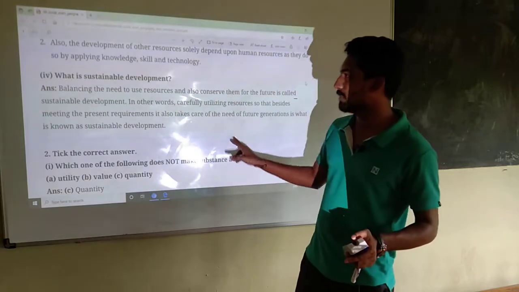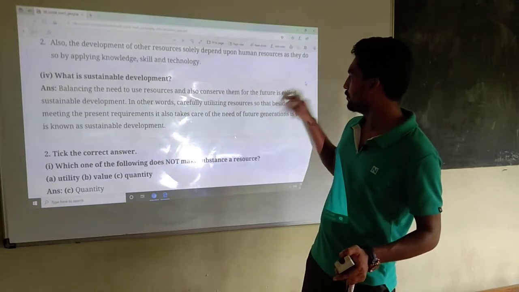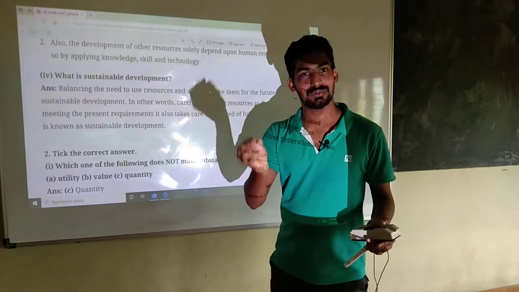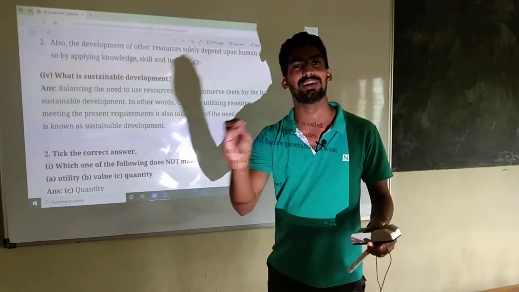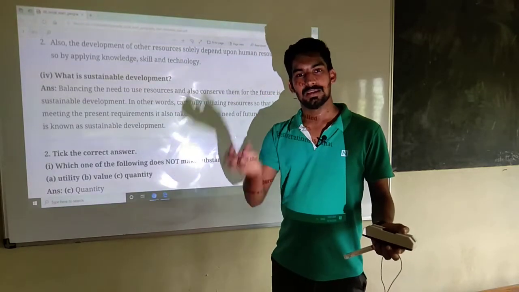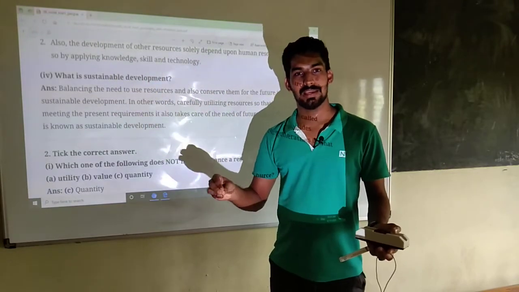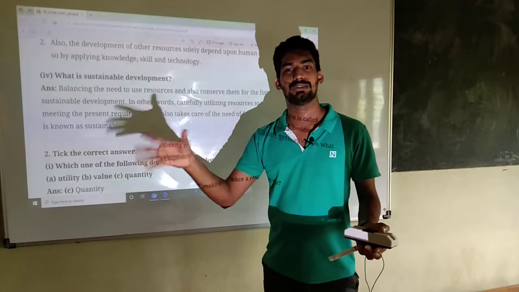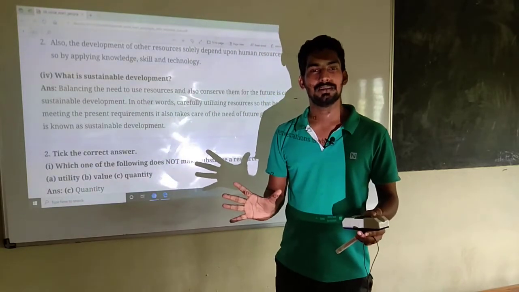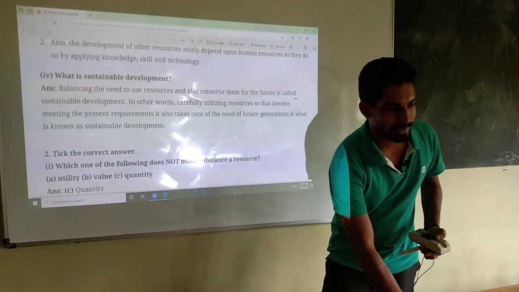In other words, it is balancing the needs to use resource and also conserve them for the future. That's the same thing we told. Development takes place without harming the environment and meets the requirements of future generations. Hope it is clear. Such a development is called sustainable development. I hope it is clear for you. Then we can move to the next question.